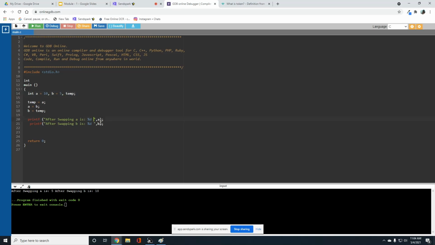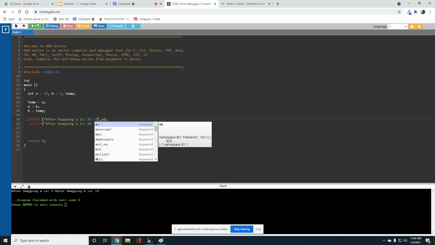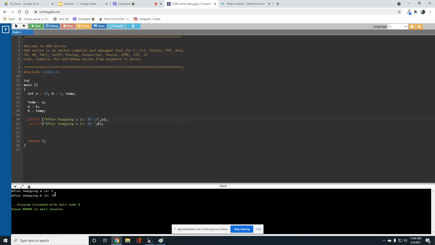So if you want a different line, you have to use this keyword slash, and you will be getting the next line. First you will be getting the after swapping A value, then in the new line you will be getting the B value. So here is the simple program for swapping of two numbers.